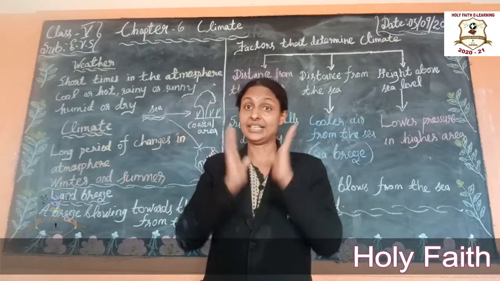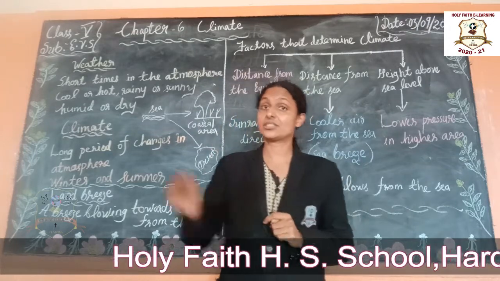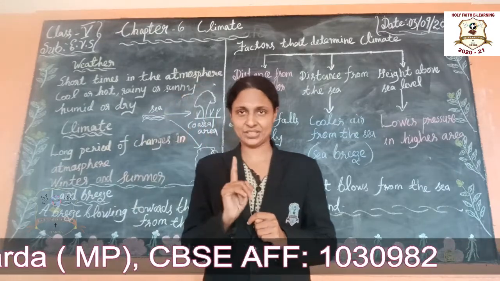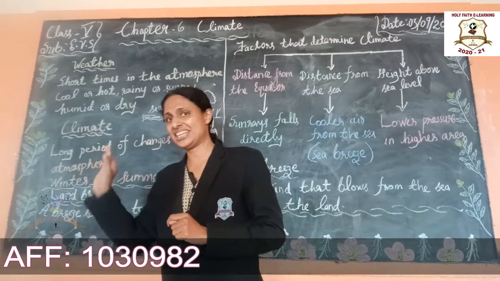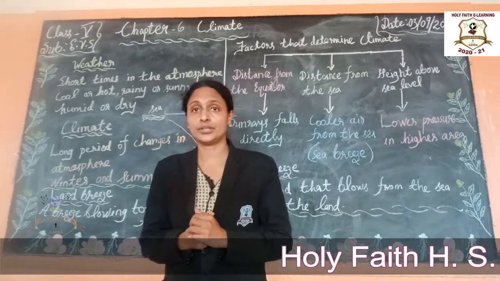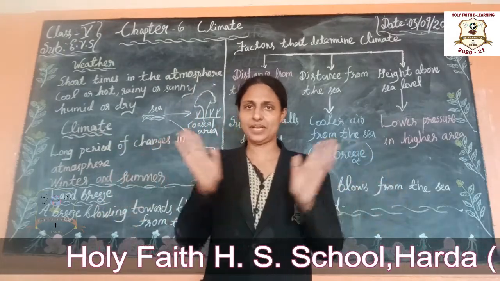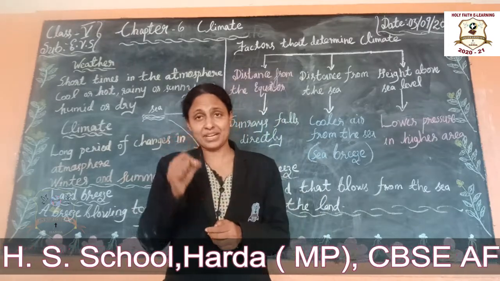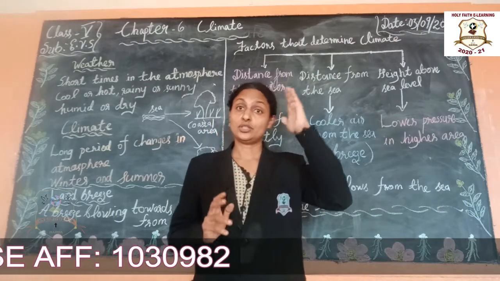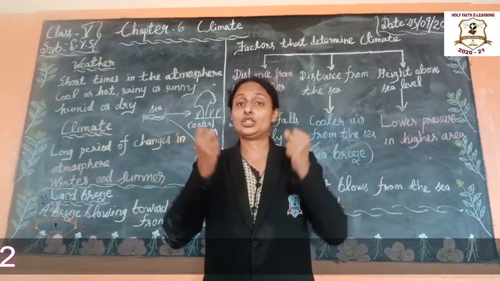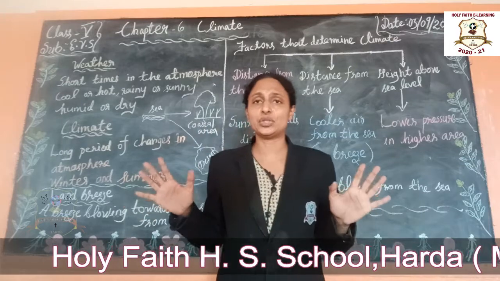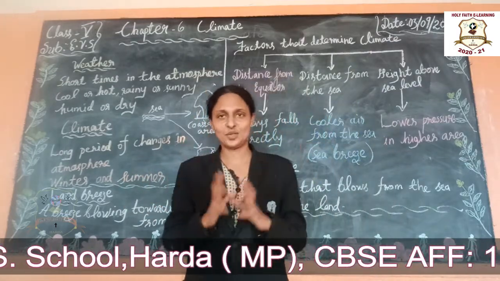Understand? In the daytime the land gets hot very quickly because of the sunlight. But in the evening, after the sunset, the land gets cold again very quickly because sunlight is not there. It is the particular feature of the land. Understand, students? ये डे टाइम सनलाइट उधर है, इसलिए ये जो लैंड है जल्दी गर्म हो जाएगा. शाम को जब सनसेट आ जाएगा तो सनलाइट उधर नहीं है, ये लैंड जल्दी ठंडा हो जाएगा.